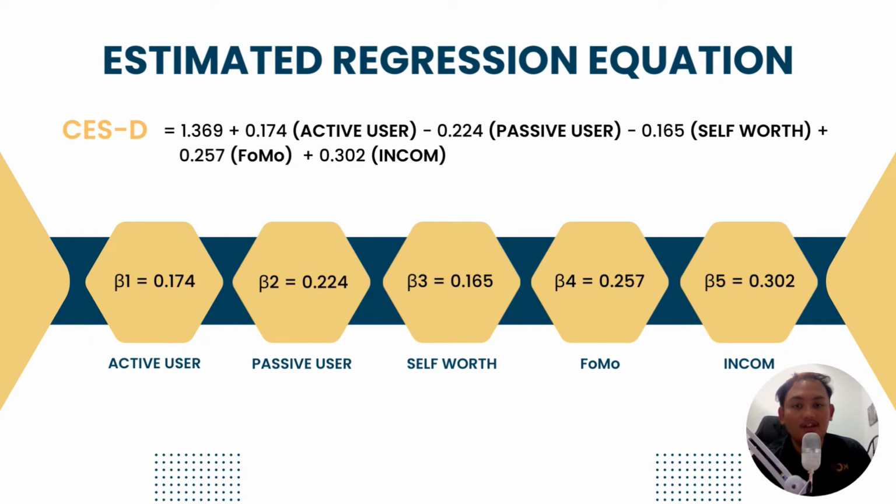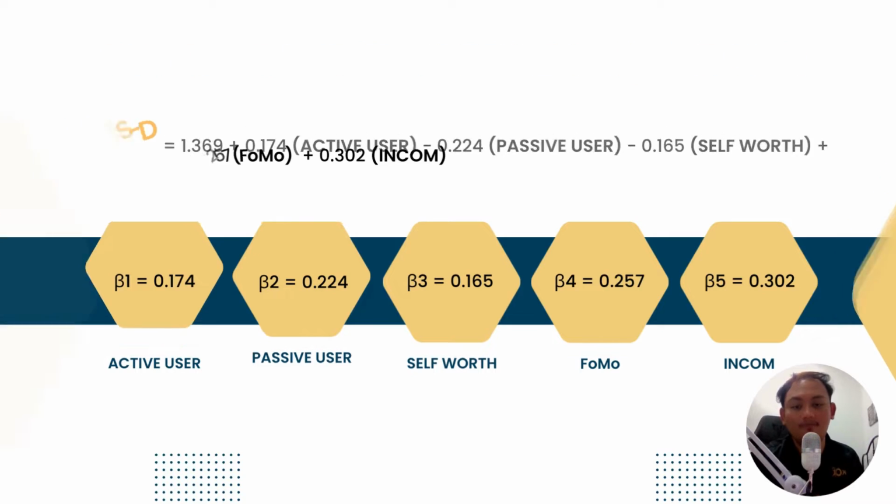For the estimated regression equation, we get CESD equals 1.369 plus 0.174 for the active user, minus 0.224 for the passive user, minus 0.165 for the self-worth, plus 0.257 for the FOMO, and lastly plus 0.302 for the income.